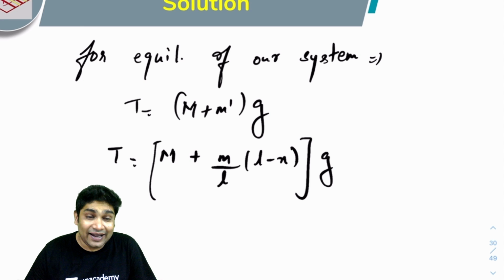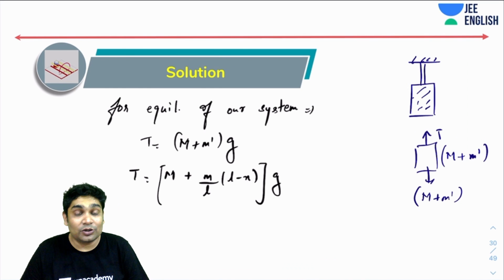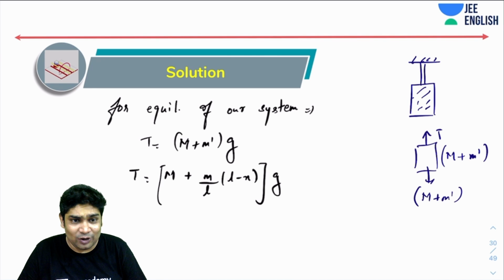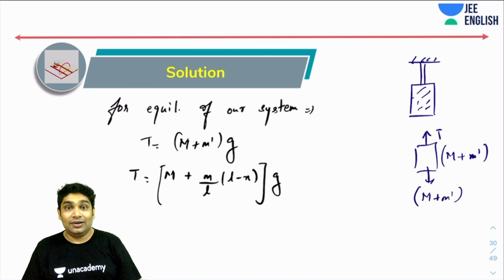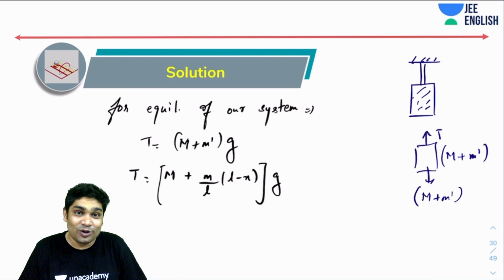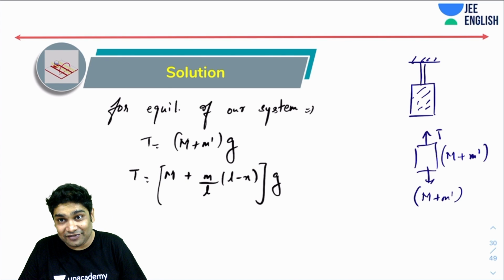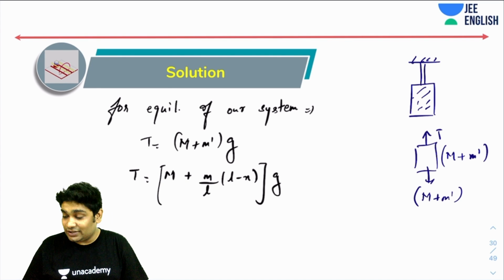Again, most of your answers would be one or two line answers as long as you are choosing your system smartly. I hope this was the answer that you guys had also gotten, and if you didn't, then look at this, try and identify your mistake, and see where you went wrong. And I hope you followed this.